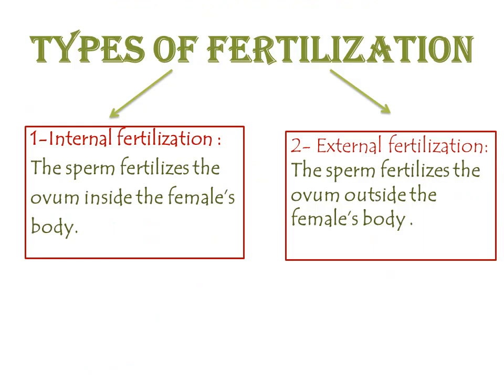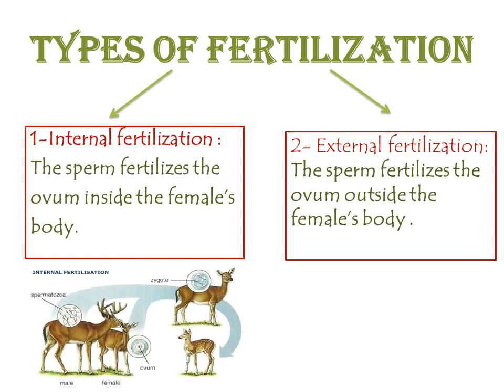There are two types of fertilization. The first type is called internal fertilization, when the sperm fertilizes the ovum inside the female's body, which means the process of fertilization takes place inside the female's body, where the ovum and the sperm unite together to become a zygote inside the female's body, which is in the case of mammals, birds, and reptiles.